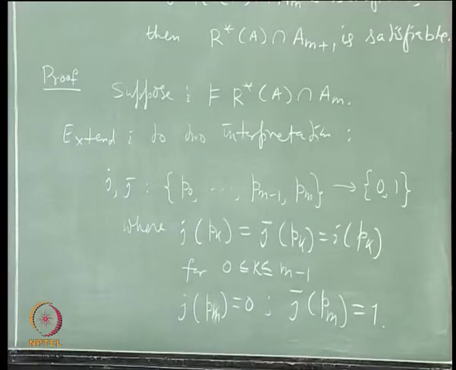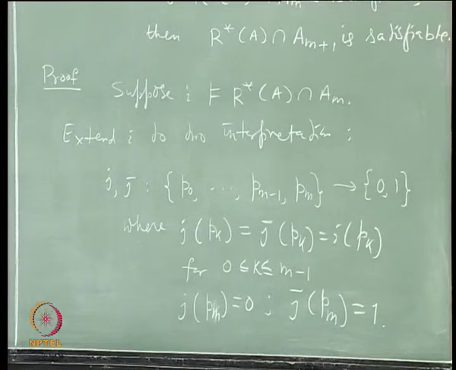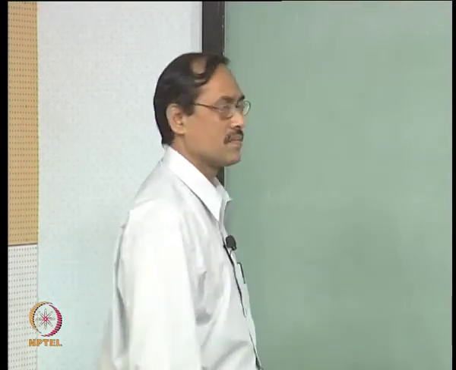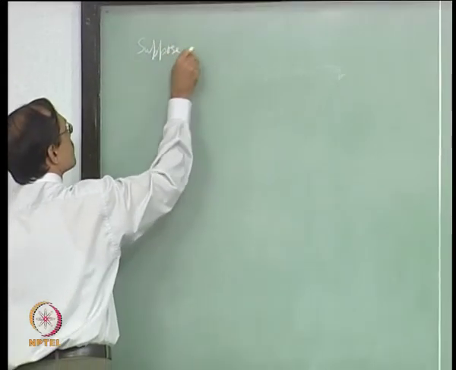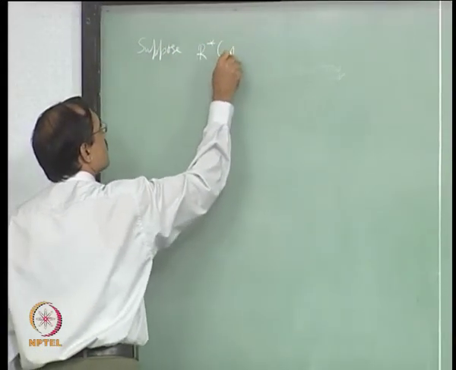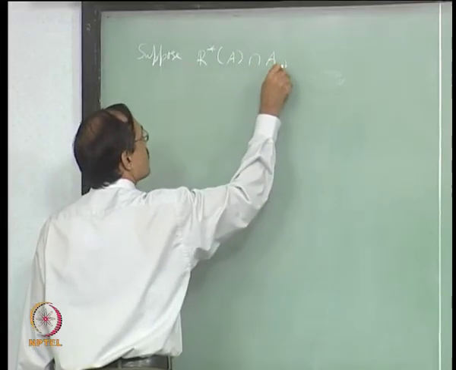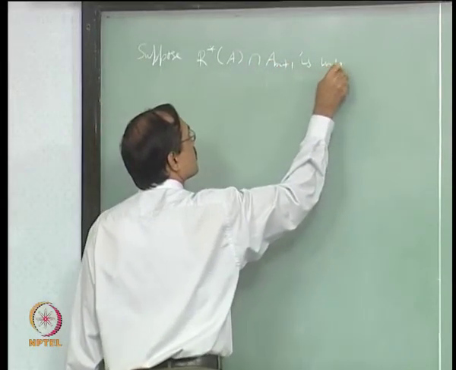These are the two extensions possible. We do not know which one of these will work for R star A intersection A m plus 1. So, we proceed by proof by contradiction. Suppose R star of A intersection A m plus 1 is unsatisfiable.